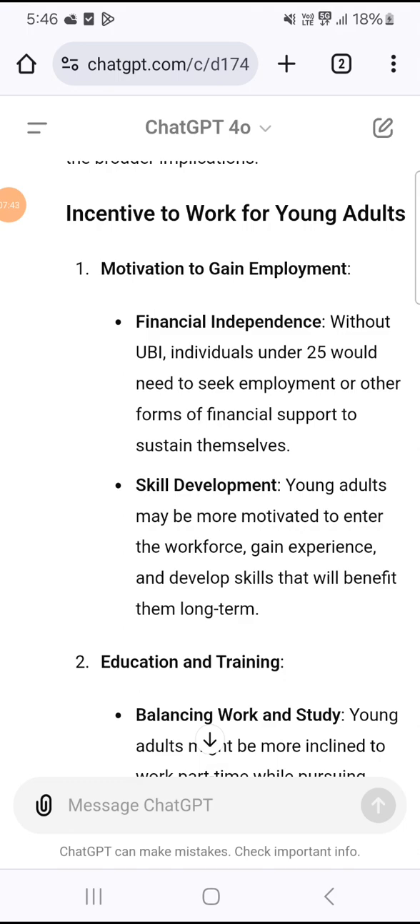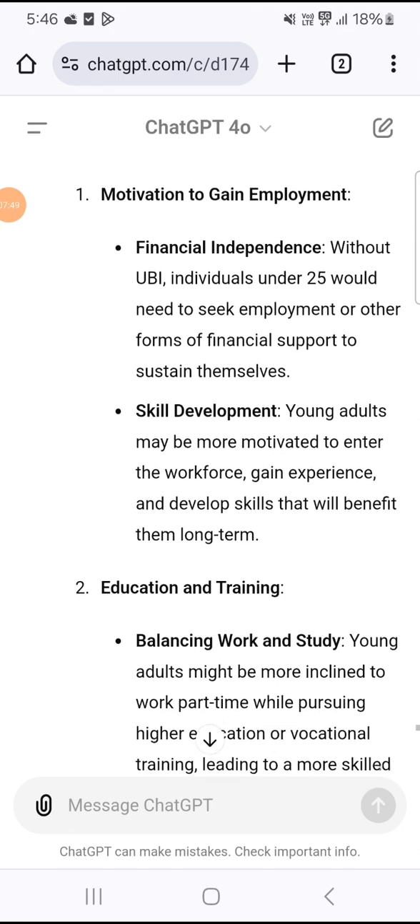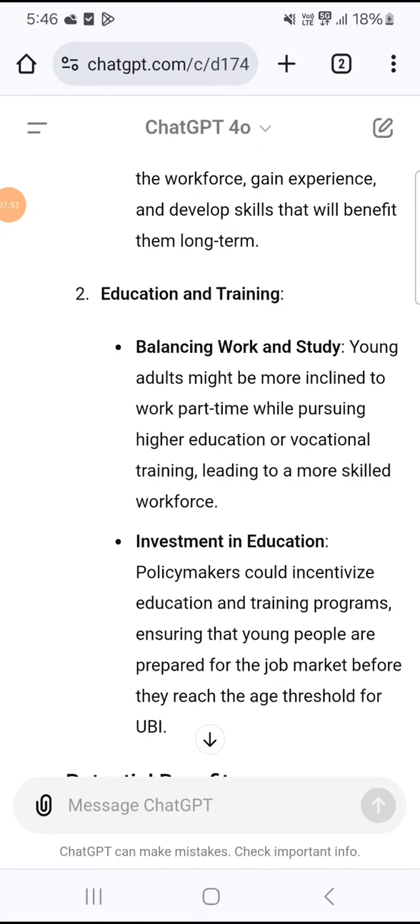Financial independence. Without UBI, individuals under 25 would need to seek employment or other forms of financial support to sustain themselves. Skill development. Young adults may be more motivated to enter the workforce, gain experience, and develop skills that will benefit them long term.